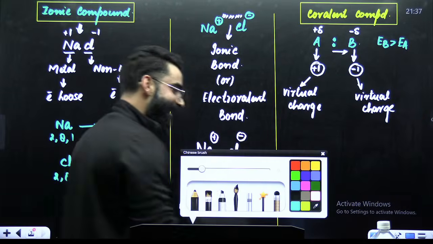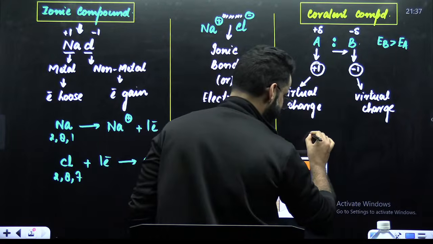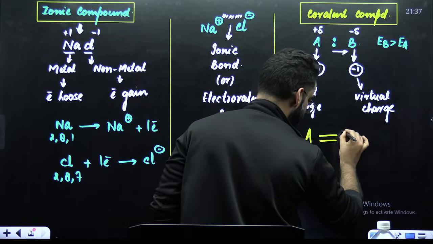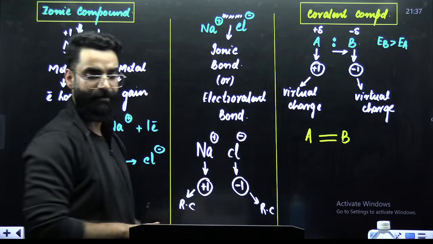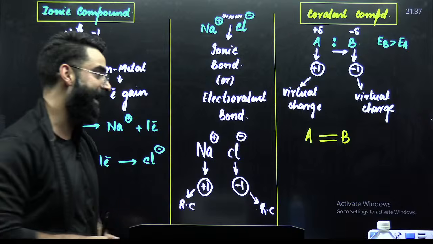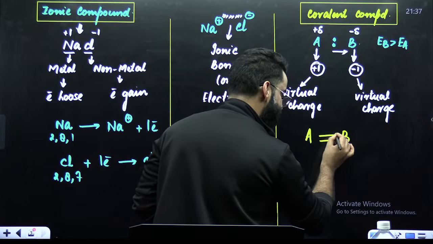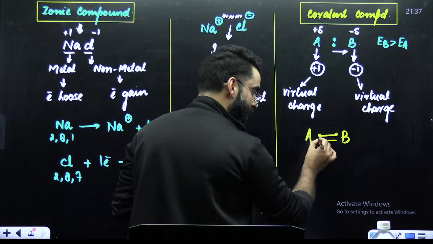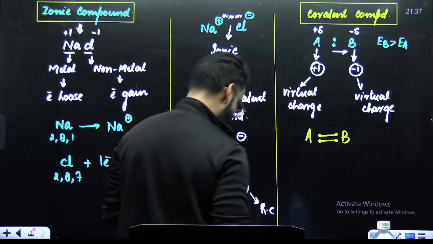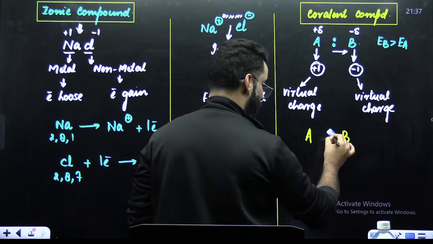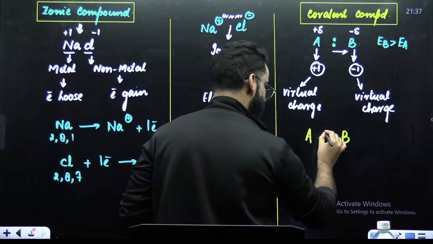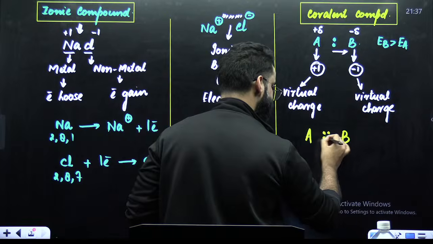For example, imagine that there's a double bond between A and B. One bond consists of one electron pair, and similarly there is one more electron pair. So technically, if there's a covalent bond, these two electron pairs should be exactly at the center.